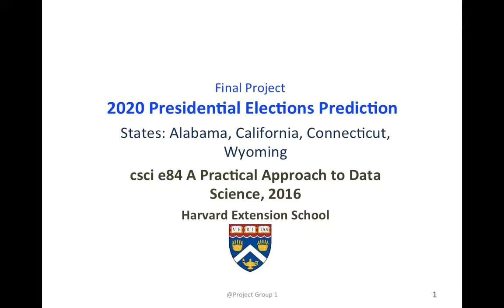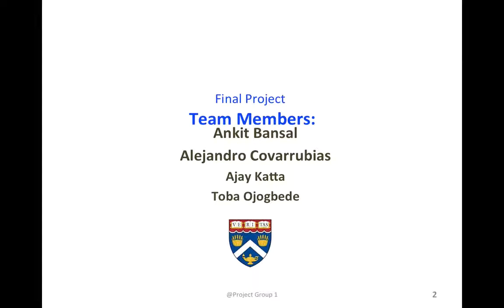This is our final project presentation for the 2020 presidential elections prediction on the states of Alabama, California, Connecticut, and Wyoming. Our final project team members are Ankit Bansal, Ajay Kata, and Toba Ojabere, and myself, Alejandro Covarrubias.